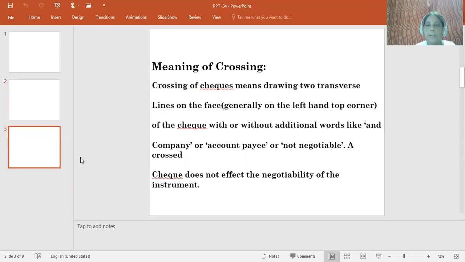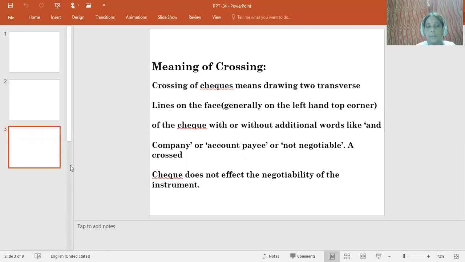Now, the meaning of crossing. Crossing of checks means drawing two transverse parallel lines on the left hand top corner of the check, with or without the words like company, account payee or not negotiable.